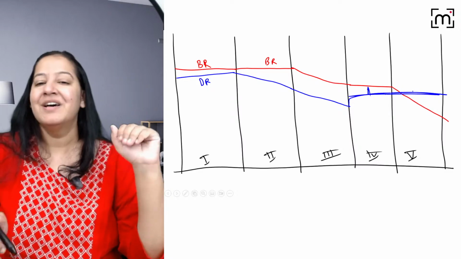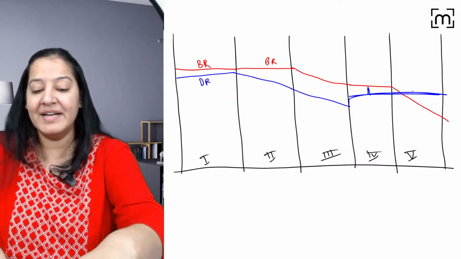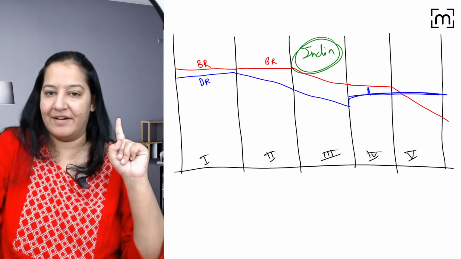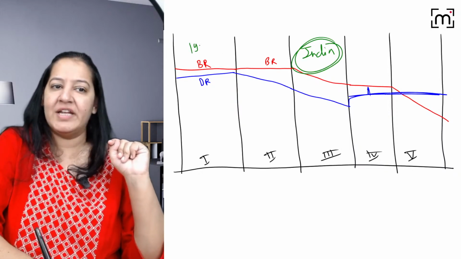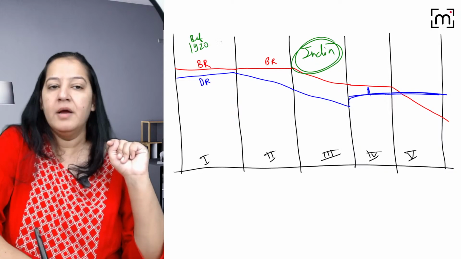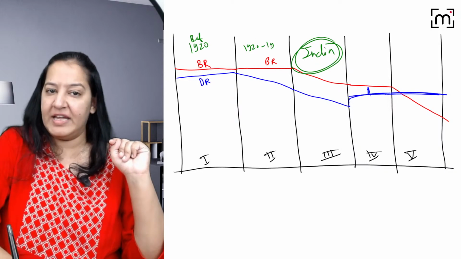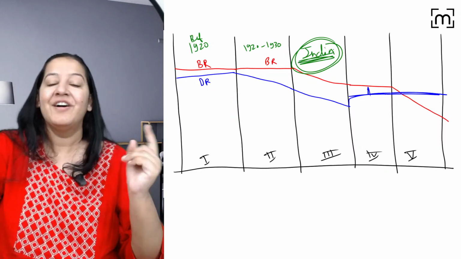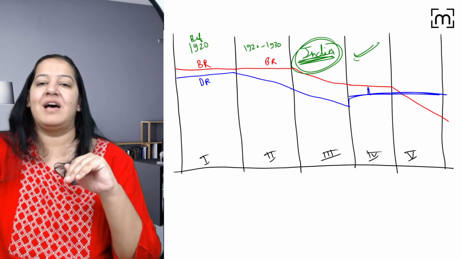The 5 stages. So currently where is India? India is here. We are here, right? Before 1920, we were here. 1920 to 1930, we were here. And 1930 onwards till date, we are here. We want to enter here. This is the ideal stage.